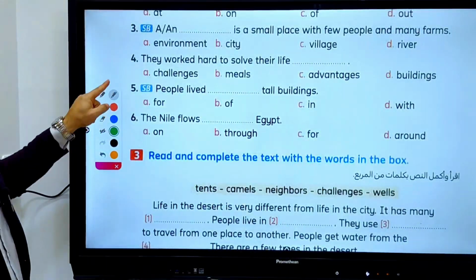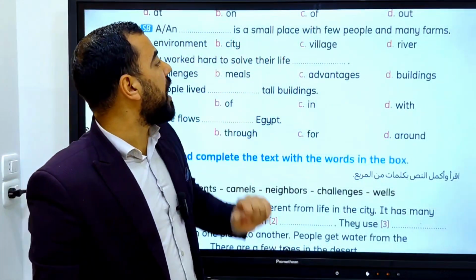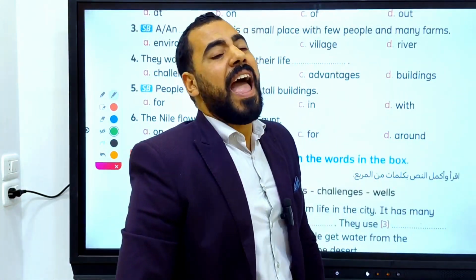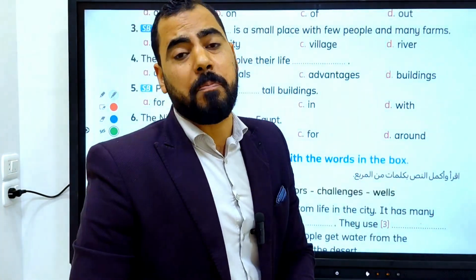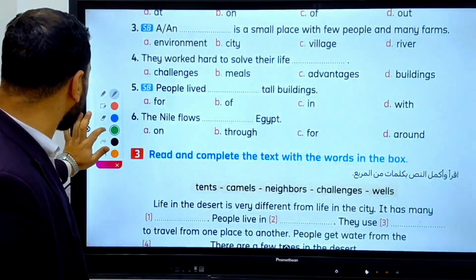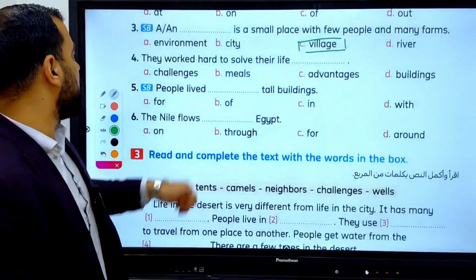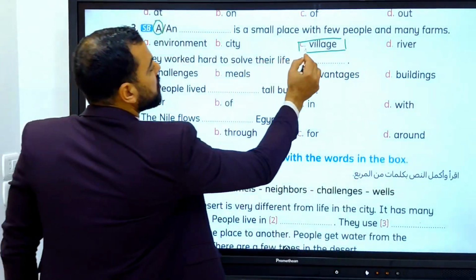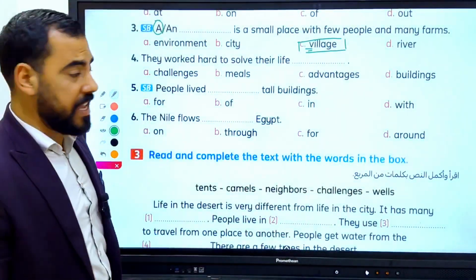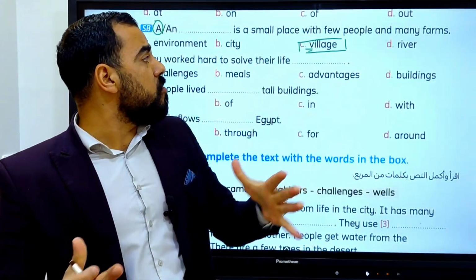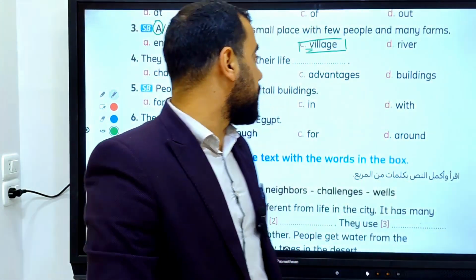Question number 3. A village is a small place with few people and many farms, and the majority of these people are farmers. Excellent. A village, because village starts with a consonant, V. So a village is a small place with few people and many farms.